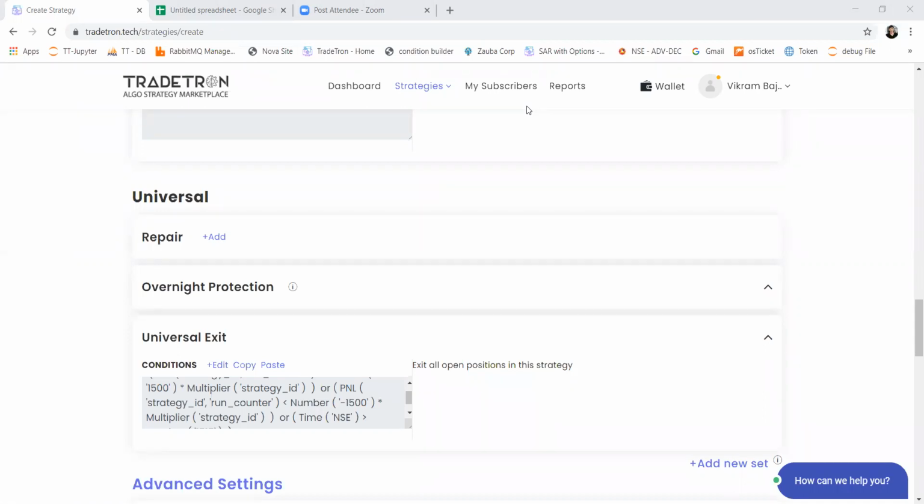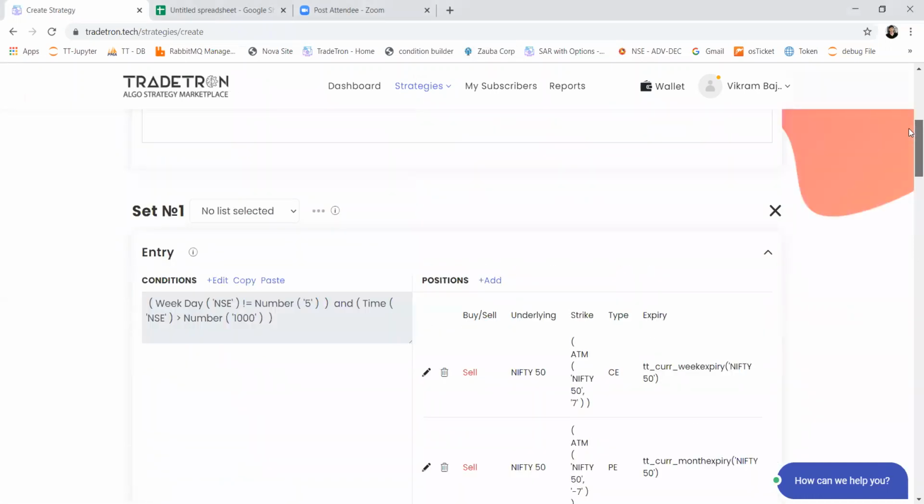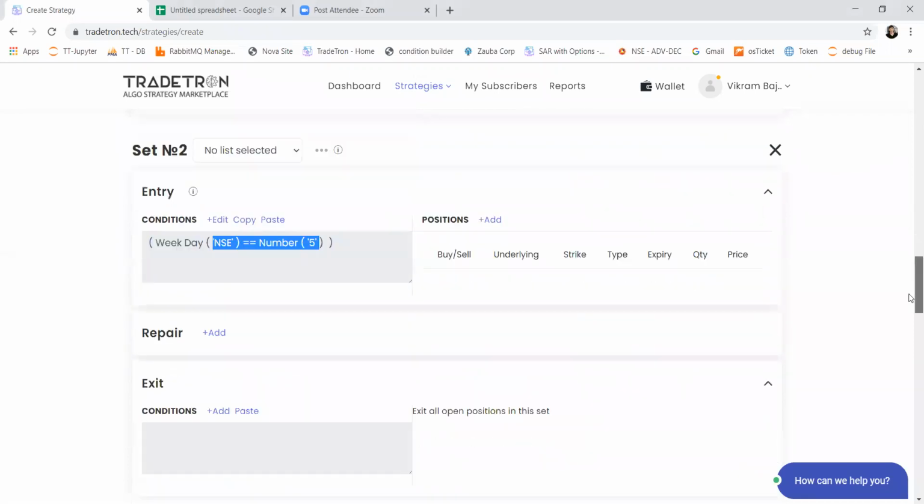Srinivas is asking how to select stocks in Nifty 50 based on percent change on previous close, and how to find the strike of a stock, put or call, suppose the price is less than rupees 10. Okay. First thing is, if you want to trade, we have to select a list for that.